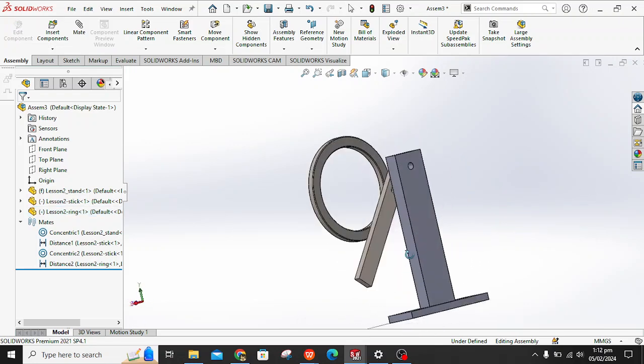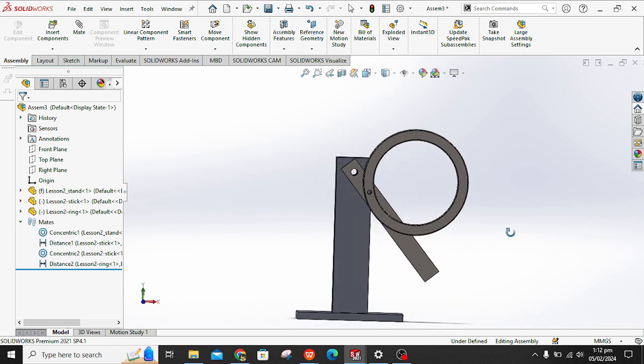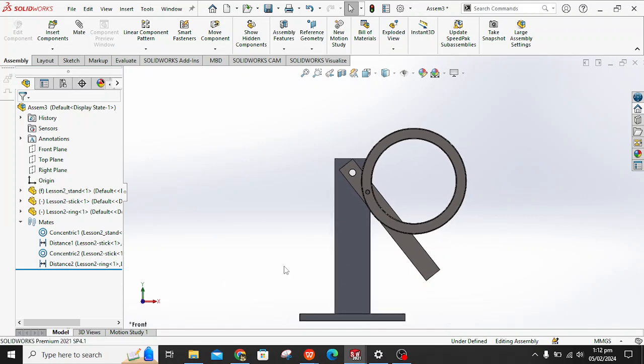So this is how you make an assembly in SolidWorks. This is our lesson 2. I would like you to practice this lesson and then move on to the next lesson.